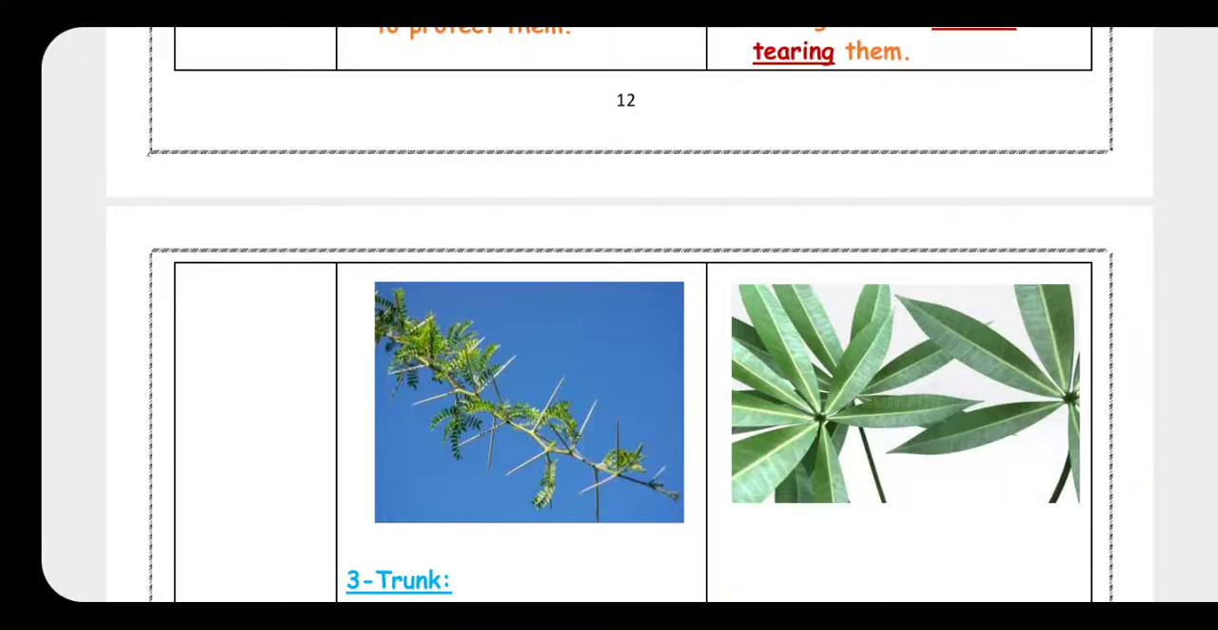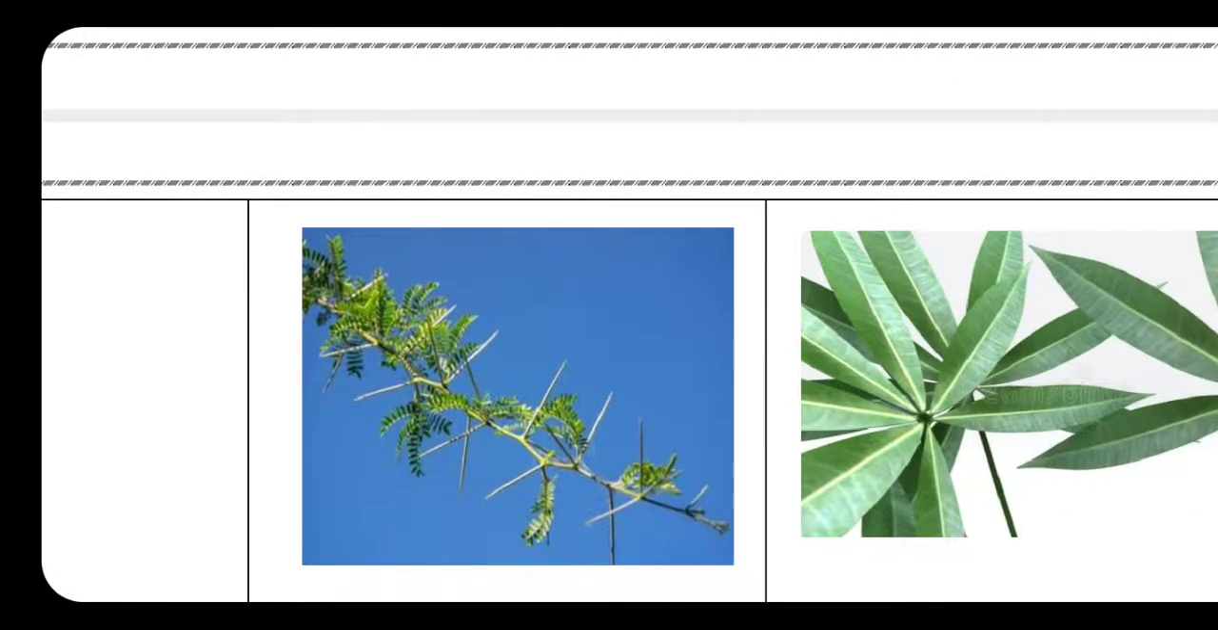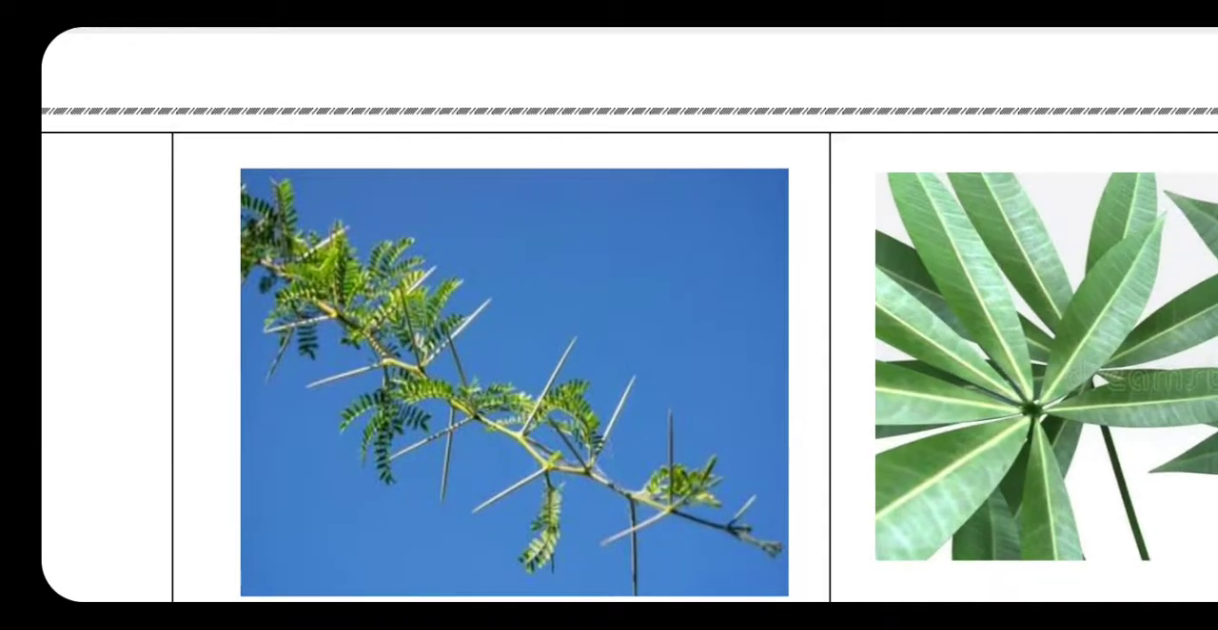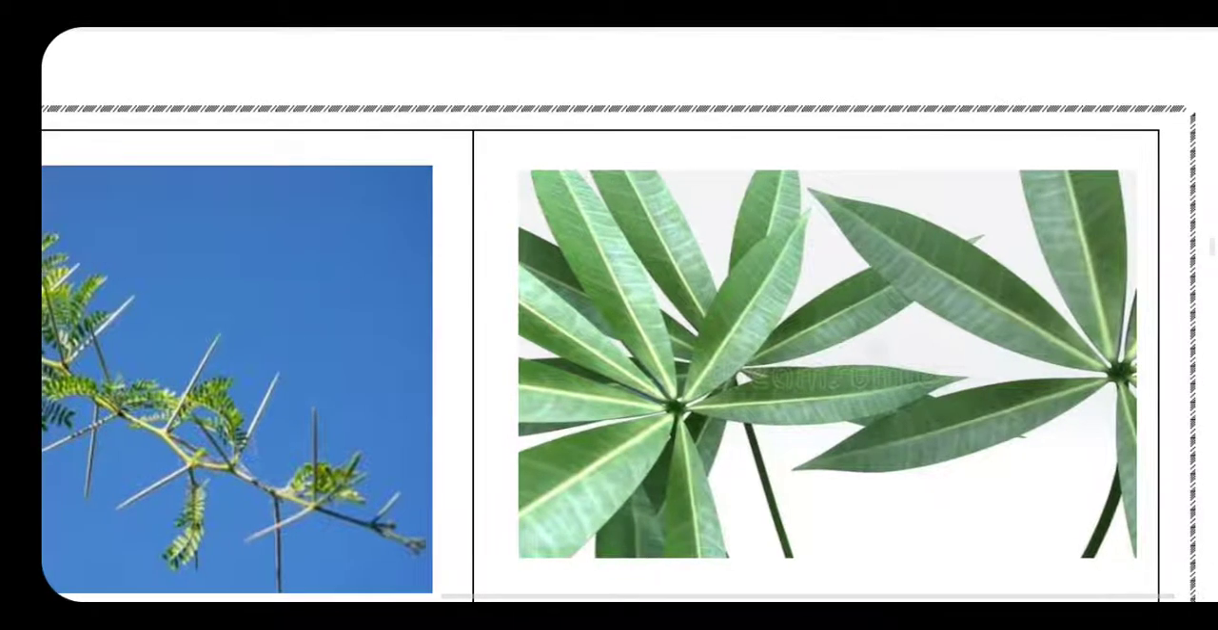Look at this picture. Here, acacia tree. The leaves of acacia tree are tiny. Tiny means very small. And they have sharp spines to protect them. And here, cabbage tree, they take the shape of a hand with narrow parts, to allow the wind to move gently without tearing or cutting the leaves of the tree.